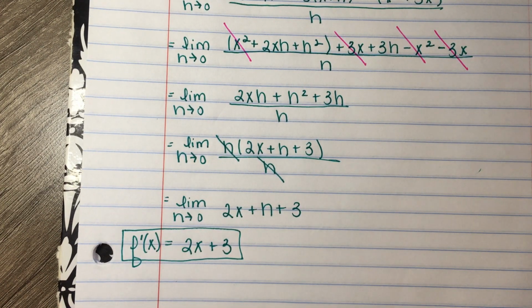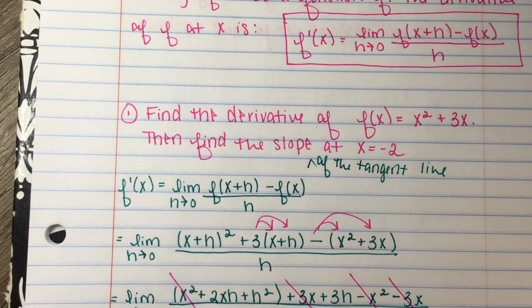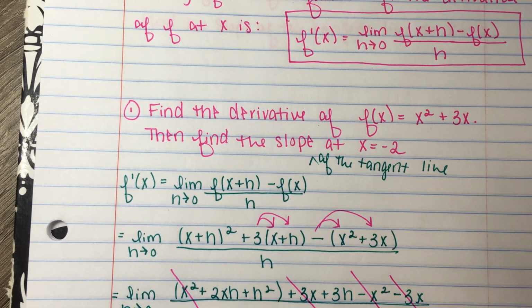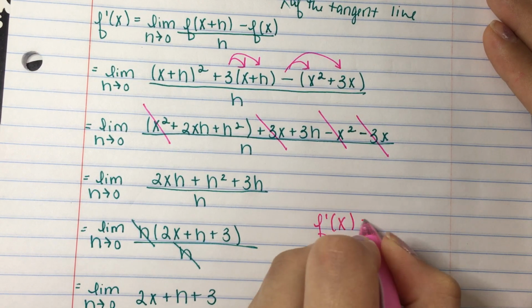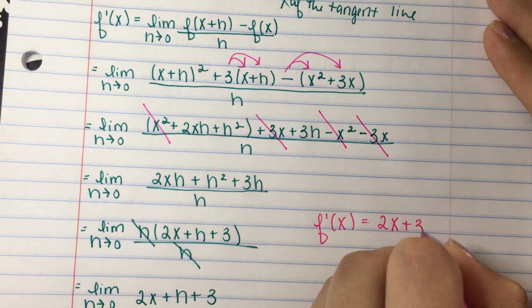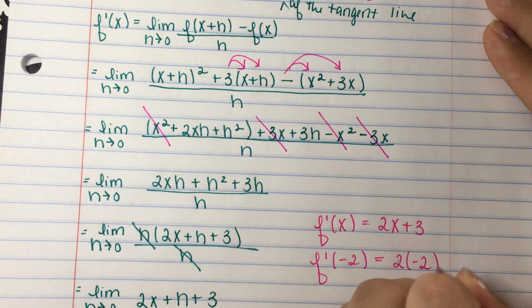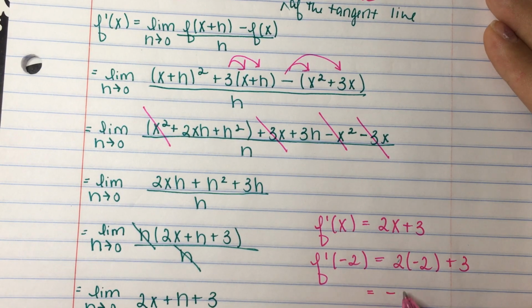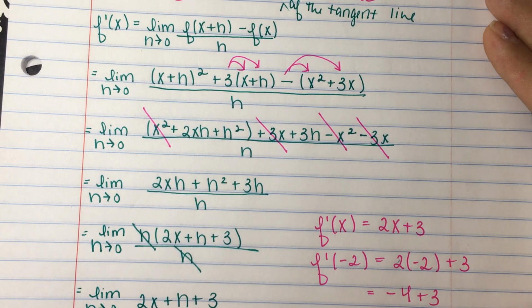Now this derivative, keeping in mind a derivative is the slope of the tangent line. This will give us the slope of a tangent line at any x value, and then I go back to my problem and I want to know what's the slope of the tangent line at x equals -2. Okay, well that means the slope of the tangent line would be my derivative. So the slope of the tangent line at x equals -2, I evaluate at -2. And I'm going to get here -4 plus 3, and I'm going to get -1. And I could tell that this is my m, slope of the tangent line at x equals -2.